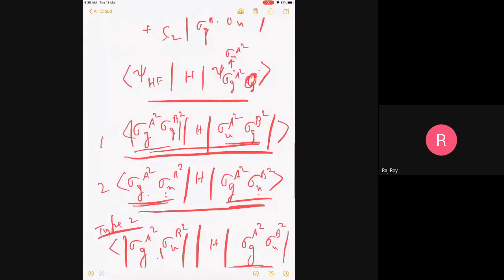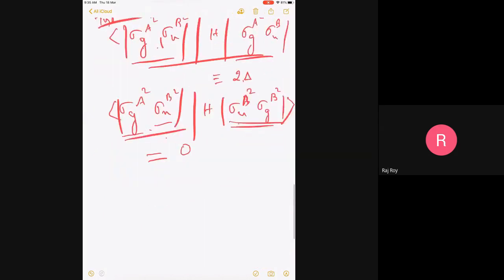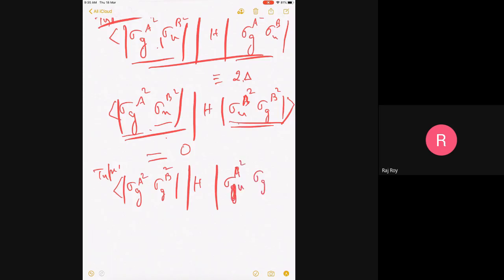Very similarly, when I do the type 1 now, which is basically sigma G A square, sigma G B square, that's a Hartree-Fock. That's a type 1, the Hamiltonian. And then there are two doubly excited configurations. So here there are only two types. So sigma G A square can go to sigma U A square, and this can remain sigma G B square.